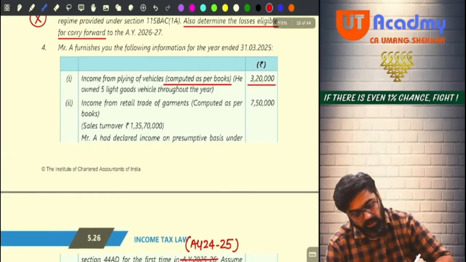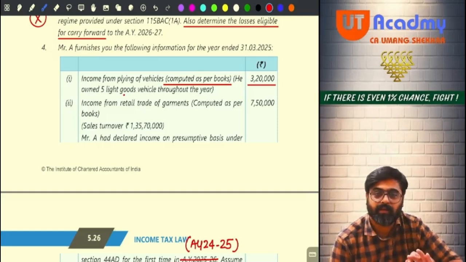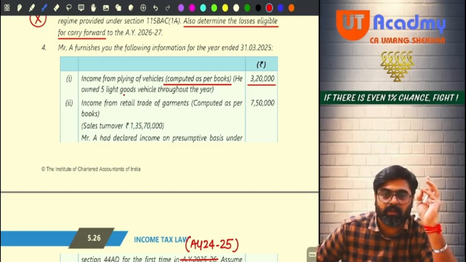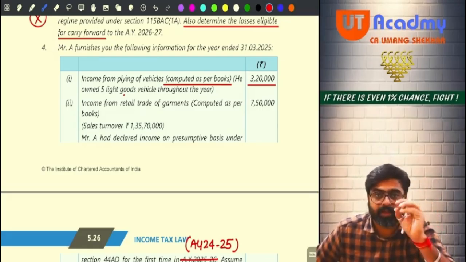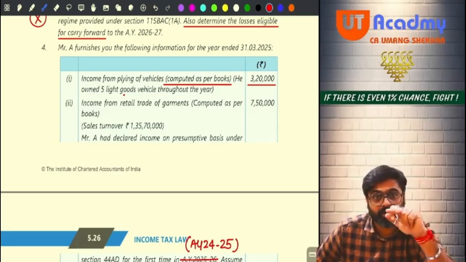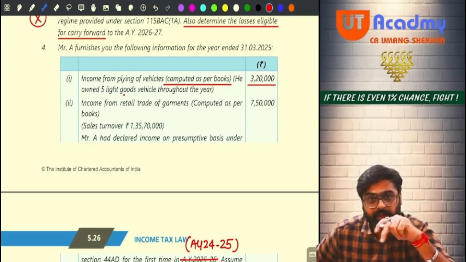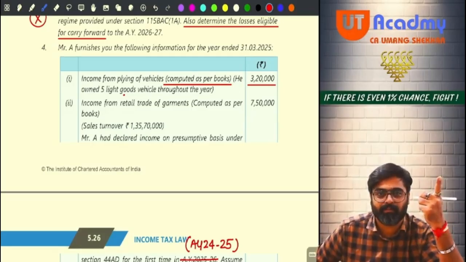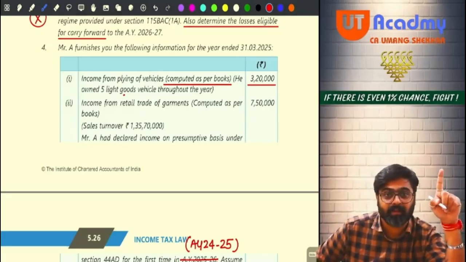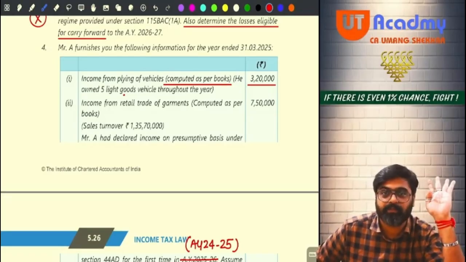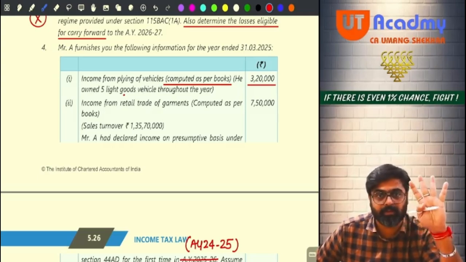So, he owned 5 light goods vehicles throughout the year. Wait, if you are a transporter who is the owner of 10 or fewer goods carriages, then for you Section 44AE becomes applicable, and as per 44AE you can show presumptive income of 7,500 per month or a higher sum for every month of your ownership, or even part of the month of ownership of those vehicles during the previous year.